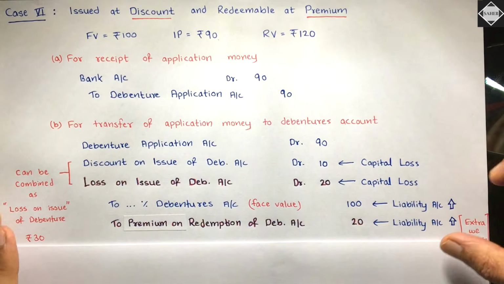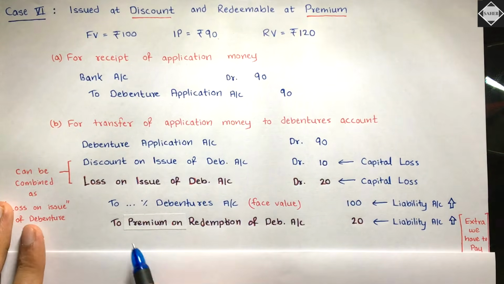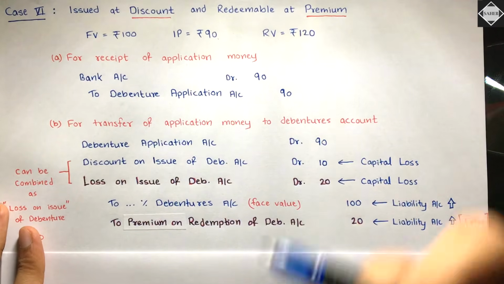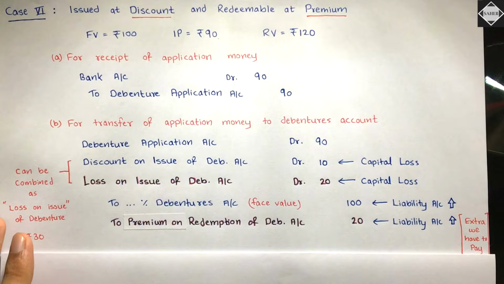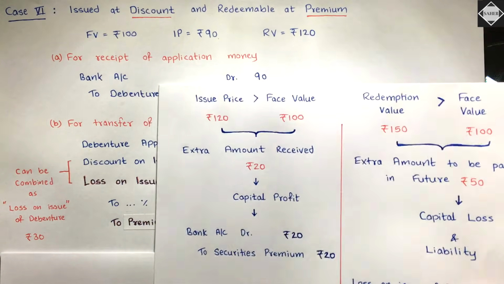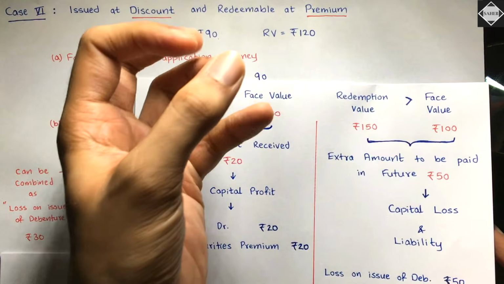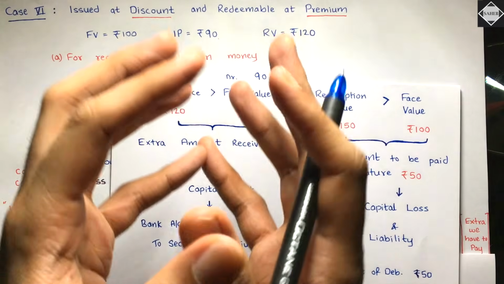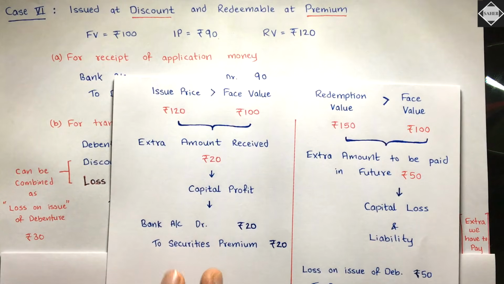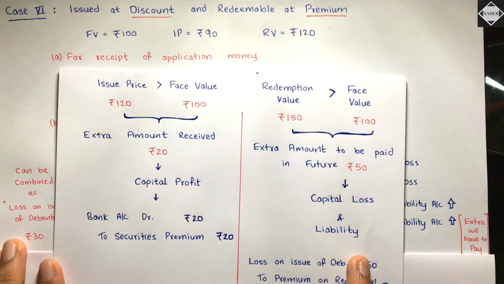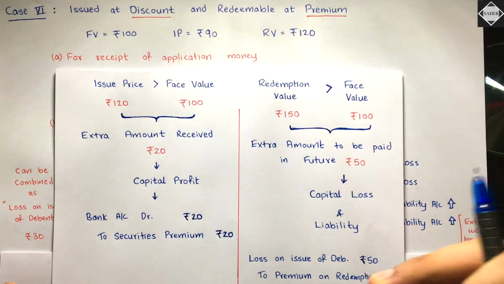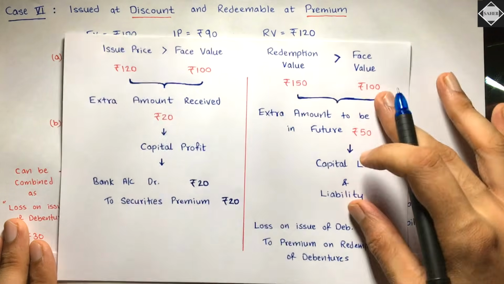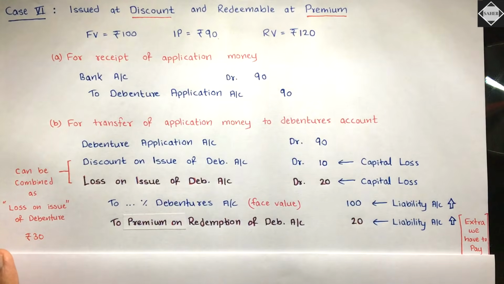So you understand how premium on redemption of debenture is what? It is the extra amount we have to pay in future. And at the same time, securities premium is the extra amount we already received at the time of issue. There is a difference. Here we have already received securities premium, I'm talking about capital profit, whereas this is extra amount to be paid in future. That's why this is a capital loss and a liability. Is it clear? That's the difference. Don't get confused between those two.